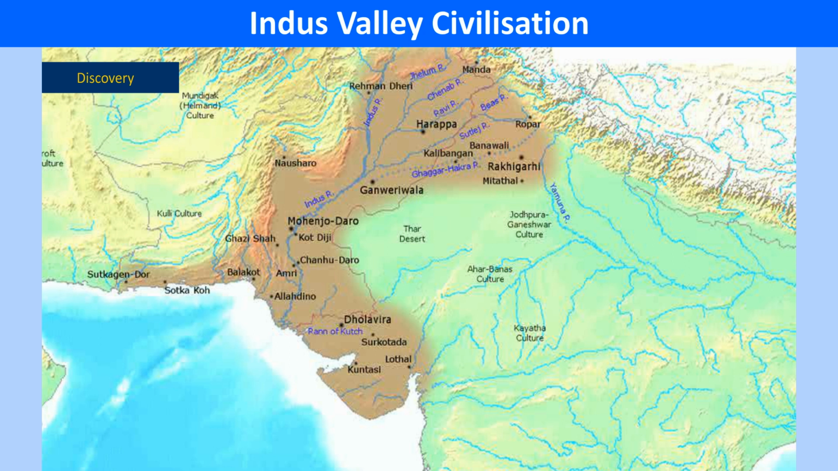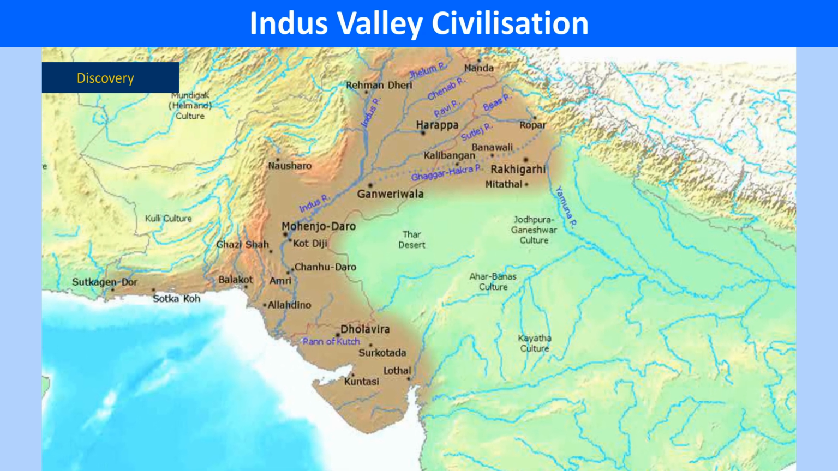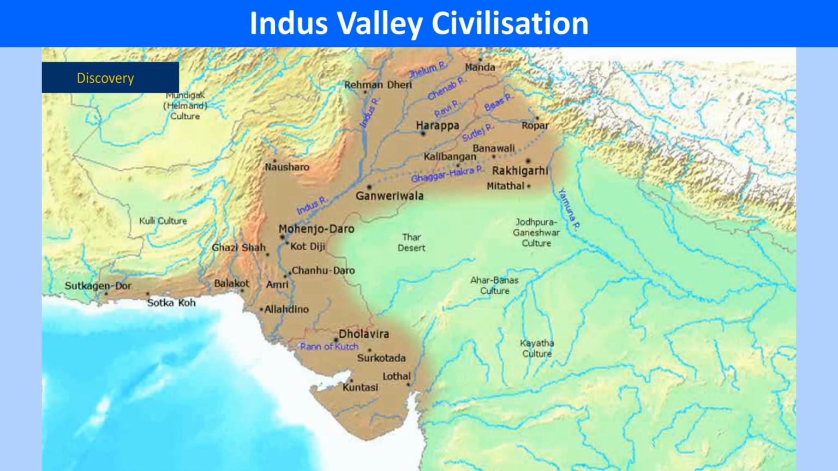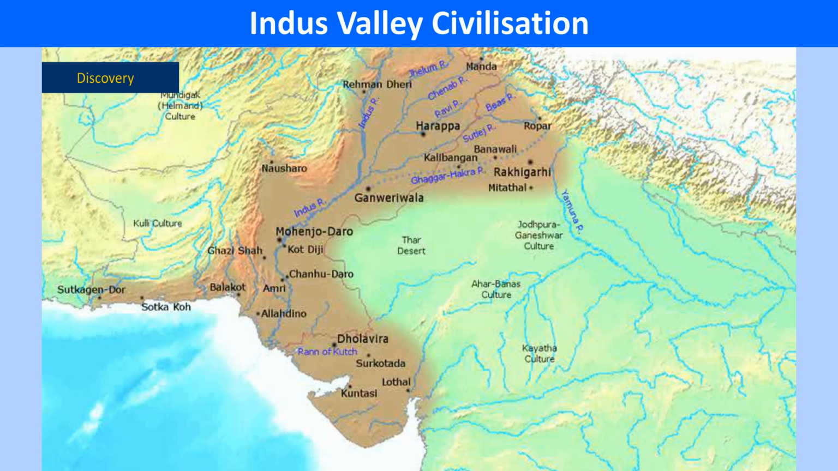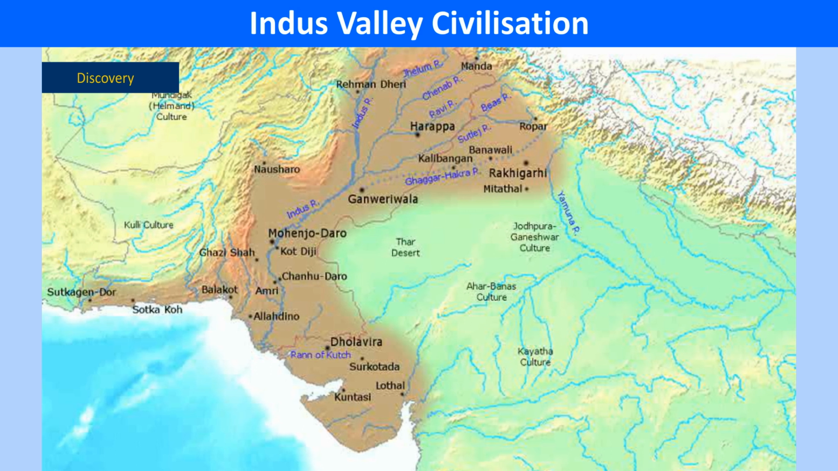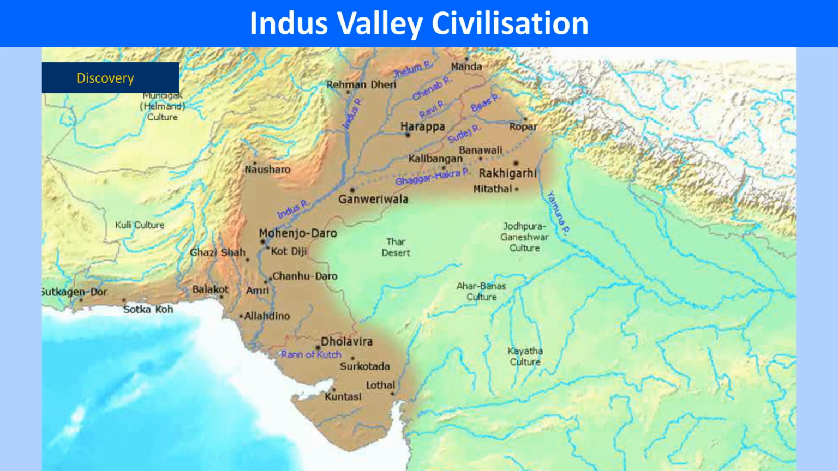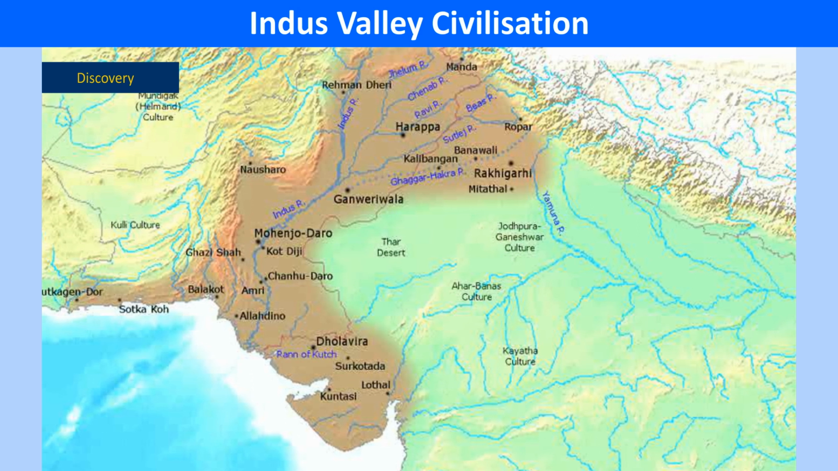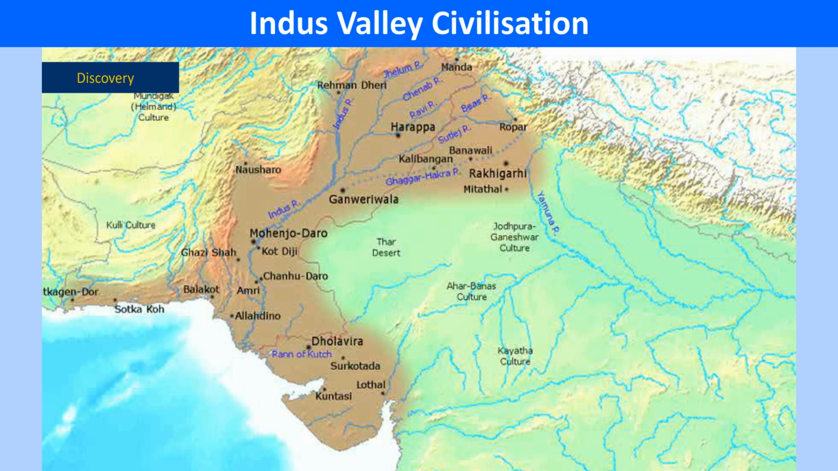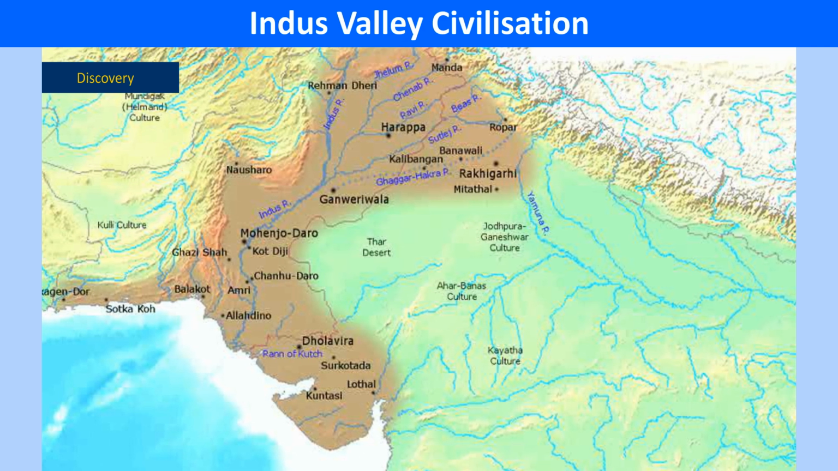Discovery. The first extensive excavation at Harappa was started by Rai Bahadur Dayaram Sahni in 1920. Around the same time, in 1921, excavations were also carried out at Mohenjo-daro by Rakhal Das Bandyopadhyay. Gradually, the ruins of one of the earliest river valley civilizations of the world were unearthed.